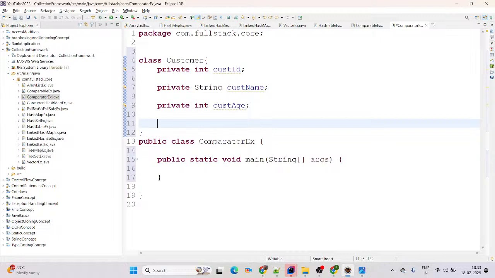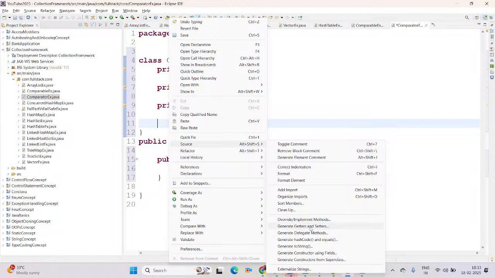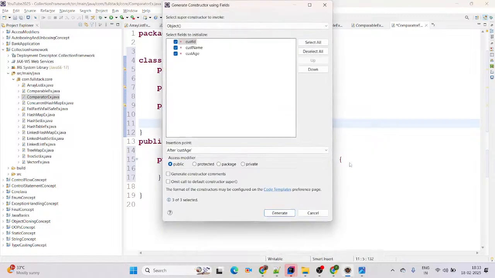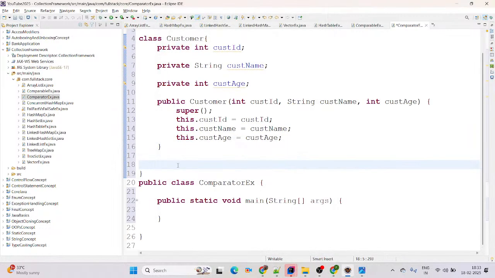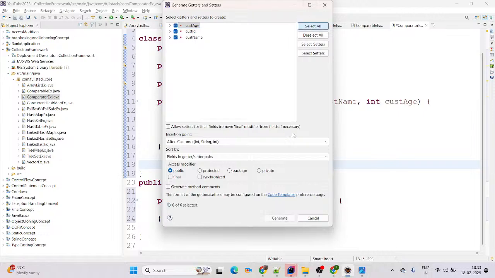For the time being, I am just adding three fields here: ID, name and age, and we'll try to sort by name and age as well. Now simply right click here, go to source, generate constructor using fields, simply click on generate. Now we are coming to source again, generate getters and setters here, simply select all and generate it.